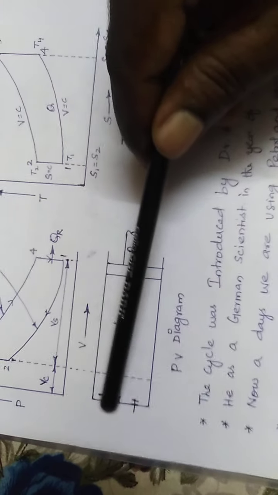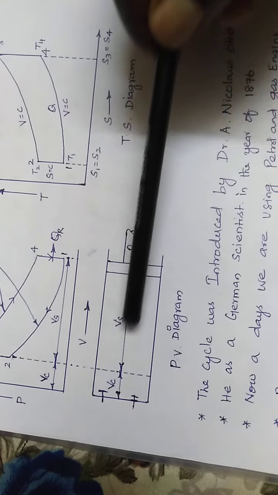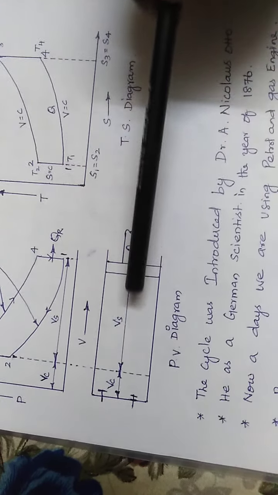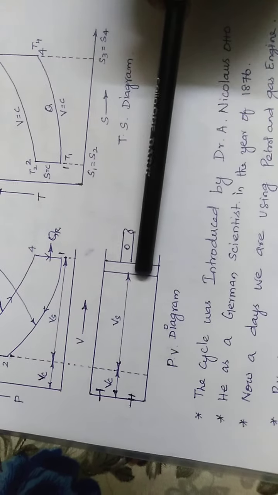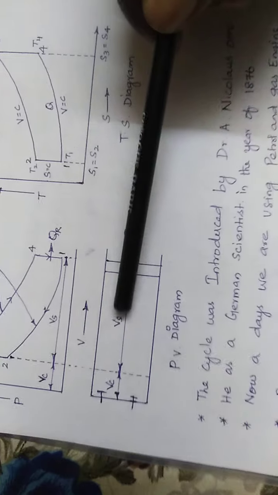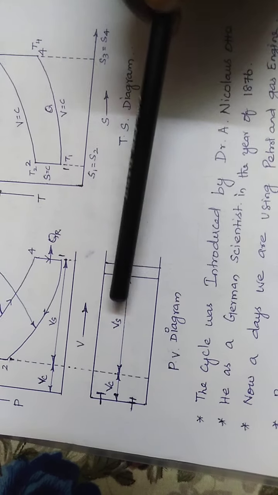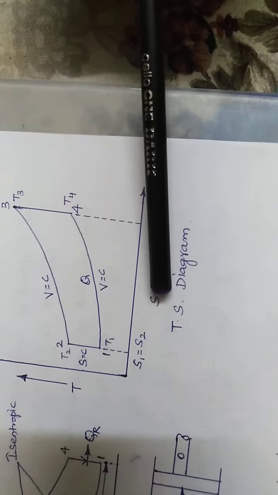The distance the piston travels from BDC to TDC is called the stroke volume. Okay.